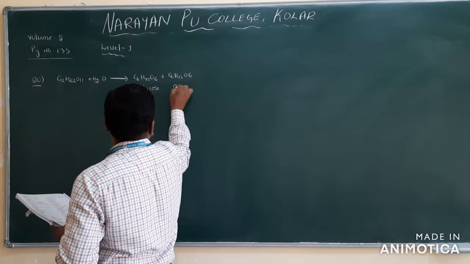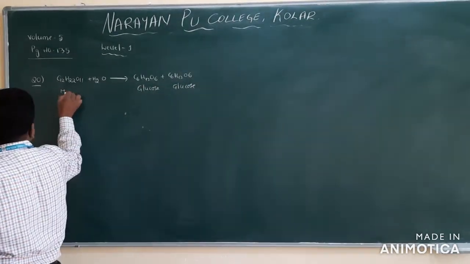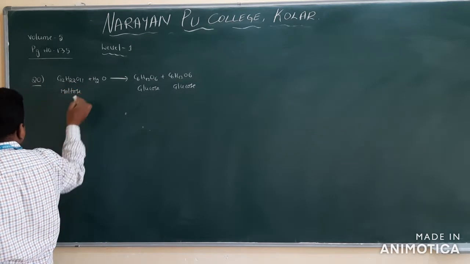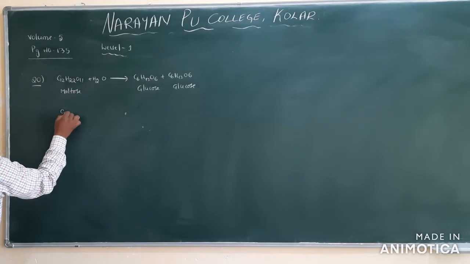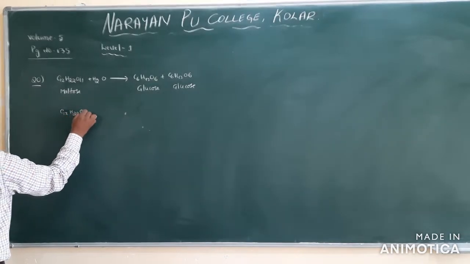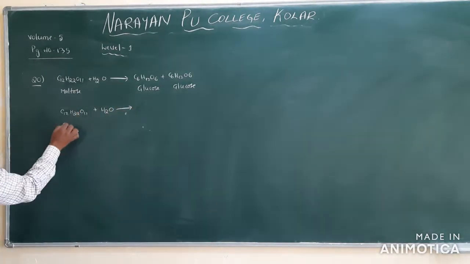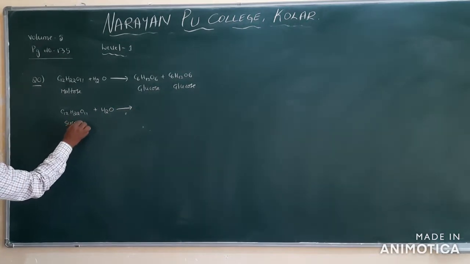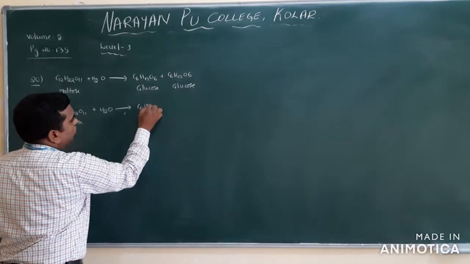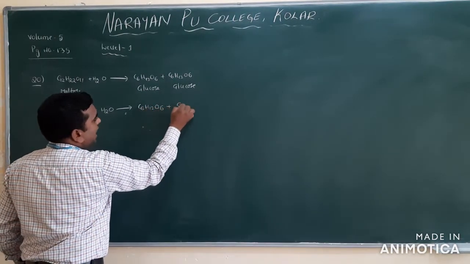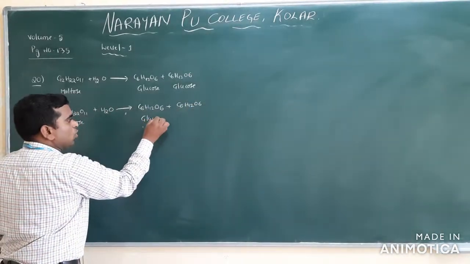Glucose. This is a glucose, and this is also glucose. What is the name of this compound? Maltose. Now sucrose, you already know the sucrose formula, C12H22O11. If you treat this with hydrolysis, sucrose gives you the same compound formula, C6H12O6 and C6H12O6, but one is a glucose and another